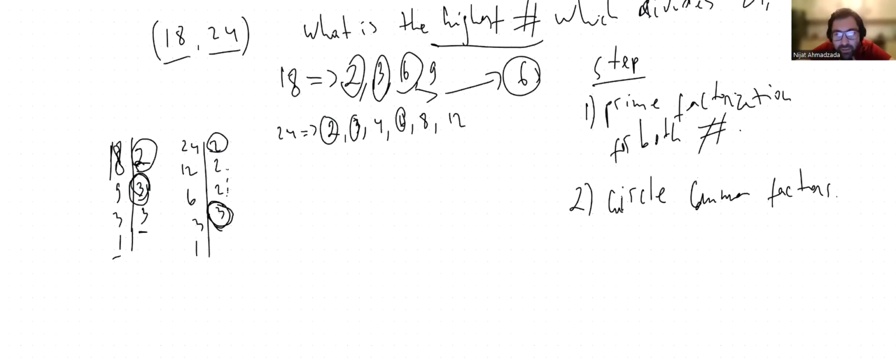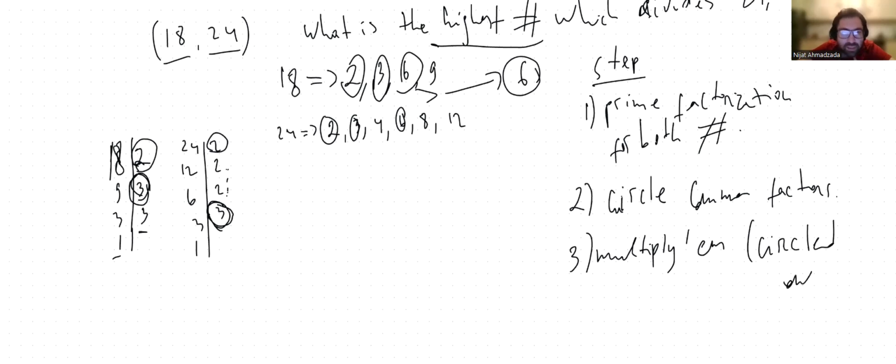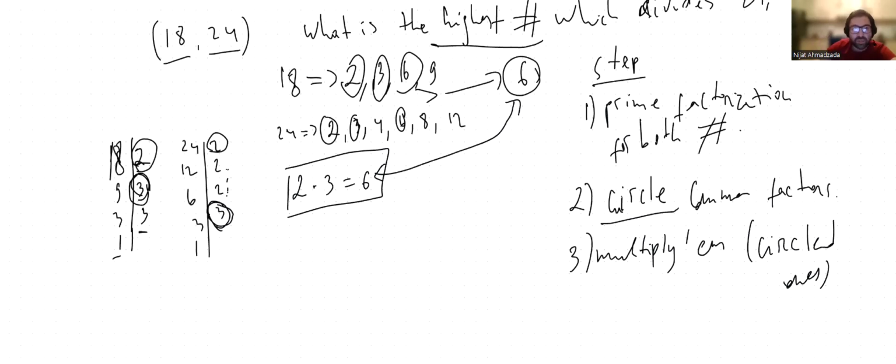Then he did the third step, multiply them. So what are them? By them, he meant the circled ones. He said to multiply those circled common factors. So what are the circled common factors? 2 and 3. He multiplied them and gets 6. Remember, 6 was the highest number which divides both of them. Shuriya came up with this method, which is much easier than writing all the factors. Writing all the factors is a very hard way, but this way is easier.